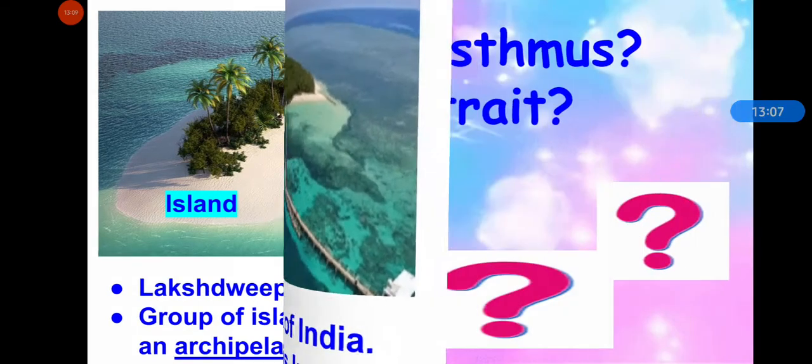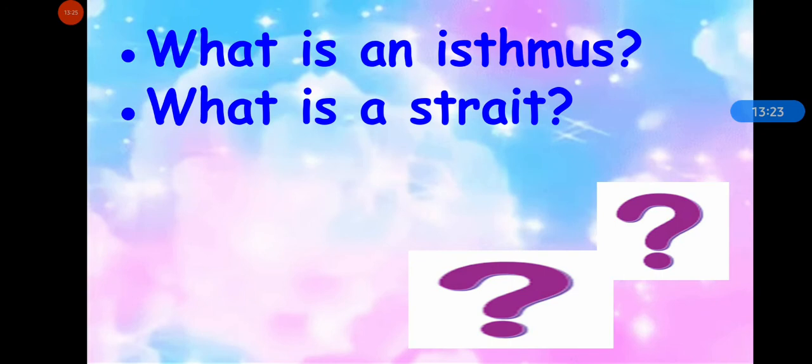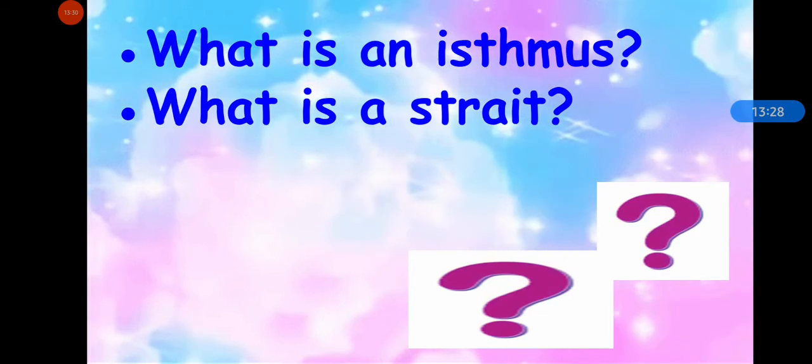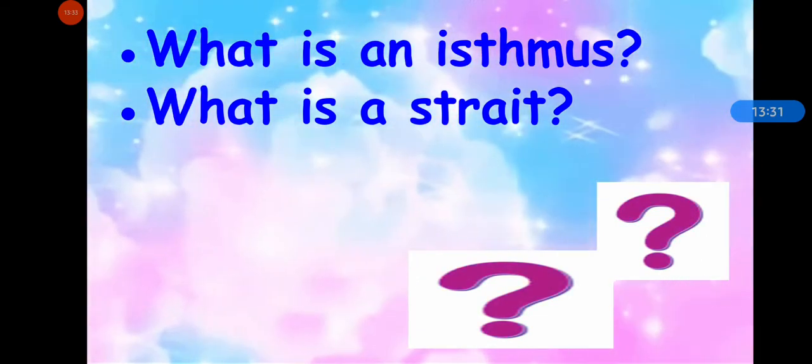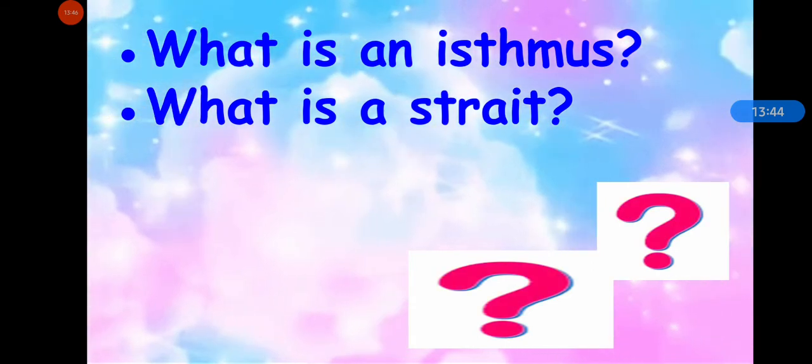Now answer, what is an isthmus and what is a strait? An isthmus is a narrow strip of land that connects two larger pieces of land. And a strait is a narrow strip of water that connects two large water bodies. They both are narrow strips of land and water. A strait is a narrow strip of water and an isthmus is a narrow strip of land. So an isthmus is a narrow strip of land and it connects two bigger lands, and a strait is a narrow strip of water and it connects two larger water bodies.